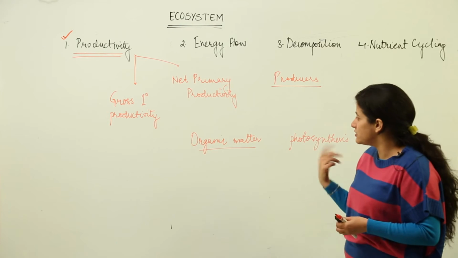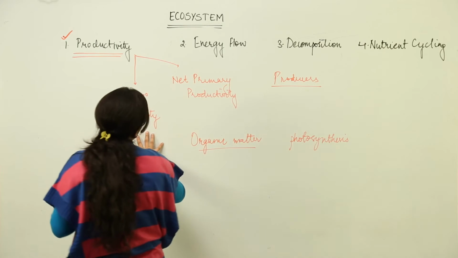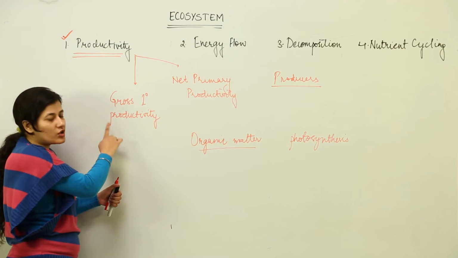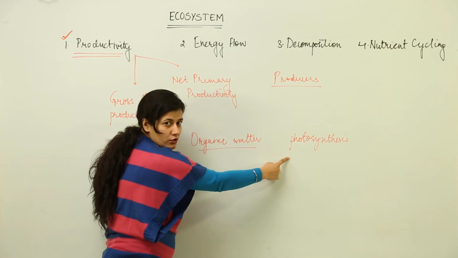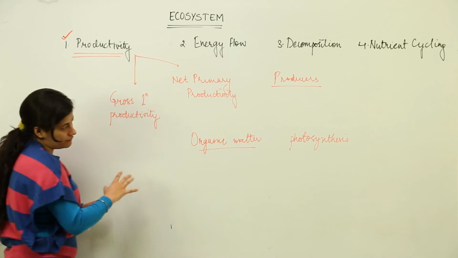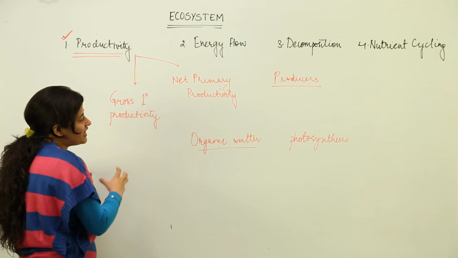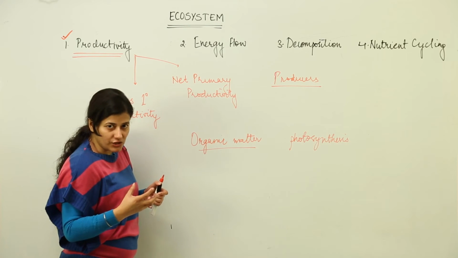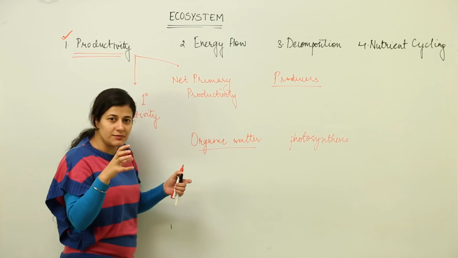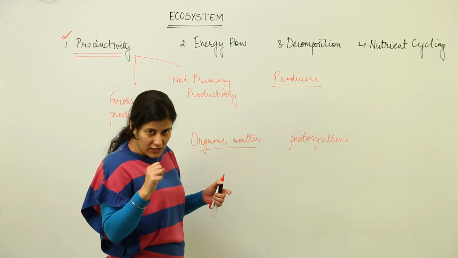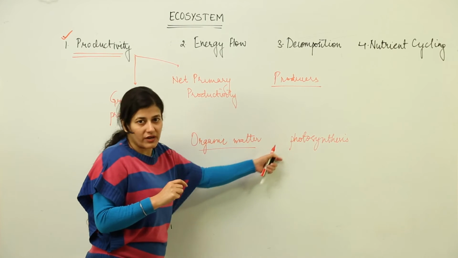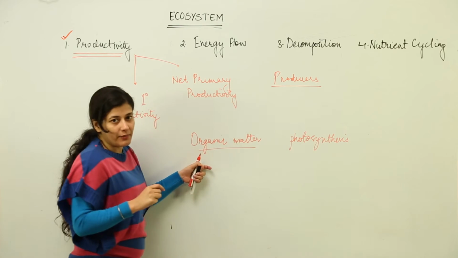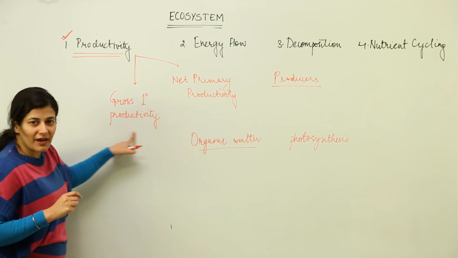If not, listen to me again: gross primary productivity is the production of organic matter by the producers by the process of photosynthesis. That means a process is going on which takes up the inorganic components of the ecosystem, utilizes the solar energy and forms the organic matter. That organic matter happens to be gross primary productivity.